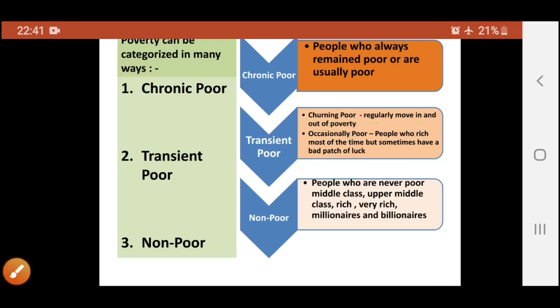So churning poor and occasionally poor both come under the category of transient poor. And people who are never poor, like middle class, upper middle class, rich, very rich, millionaires and billionaires, come under the category of non poor.